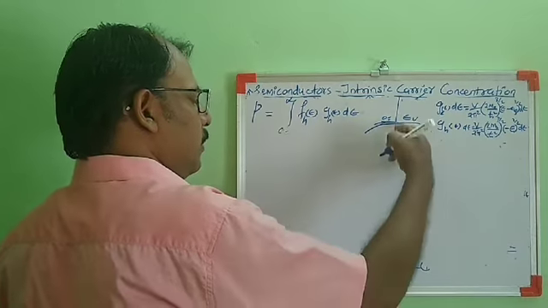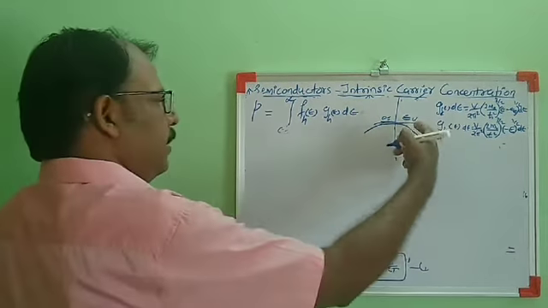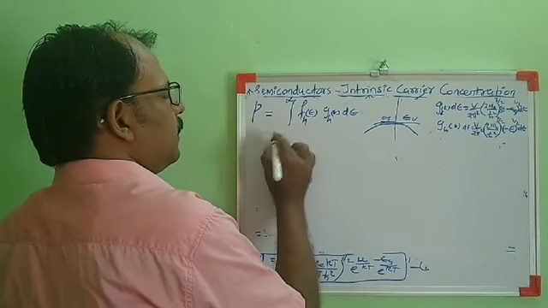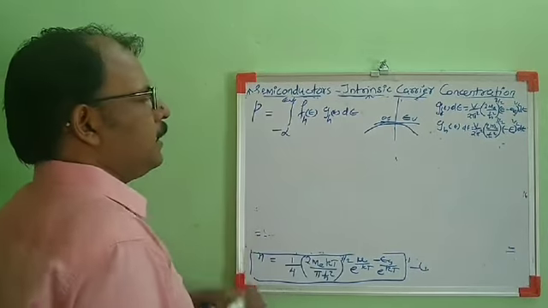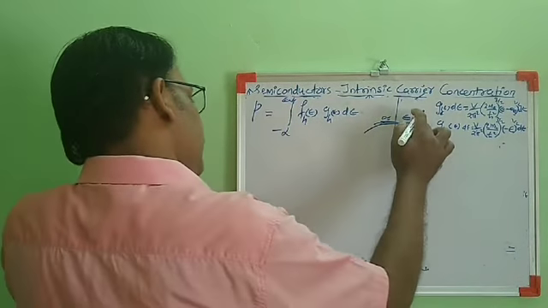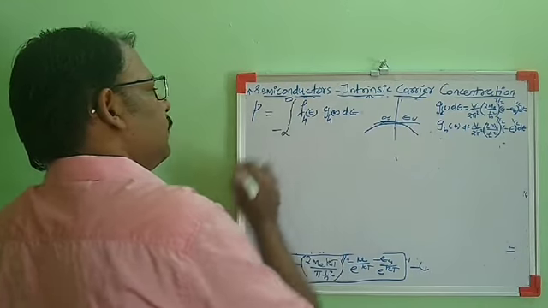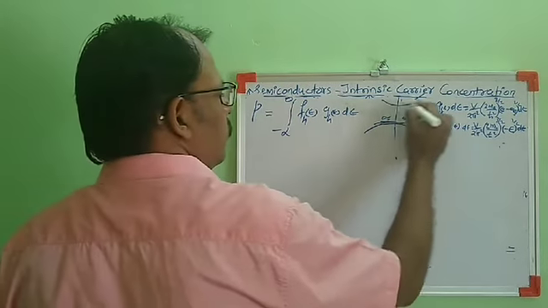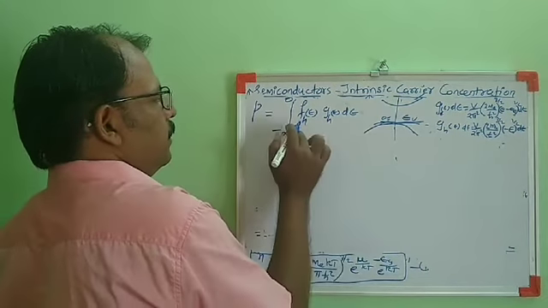If I take this as 0 energy, then the integration limit is from minus infinity to EV. If EV is taken as 0, then we can write it as minus infinity to 0. The topmost level of the valence band is taken as 0 energy.